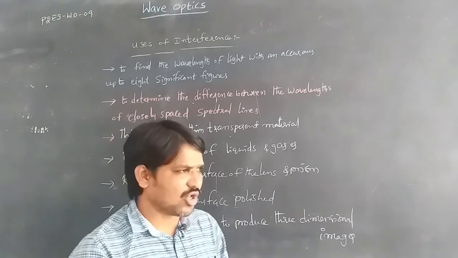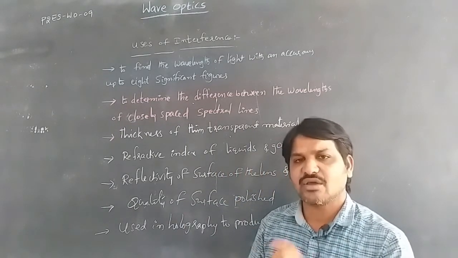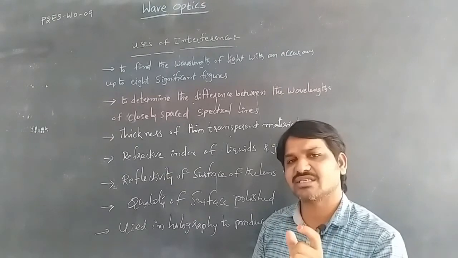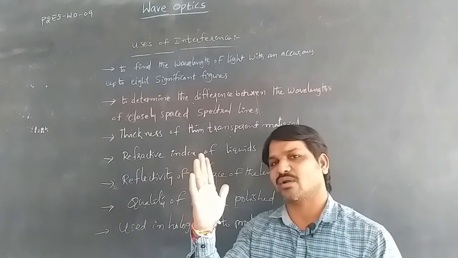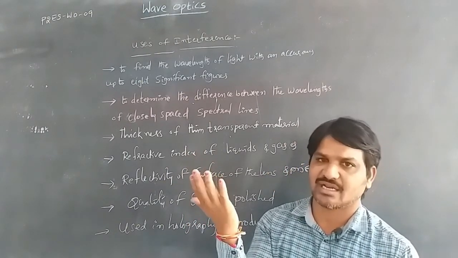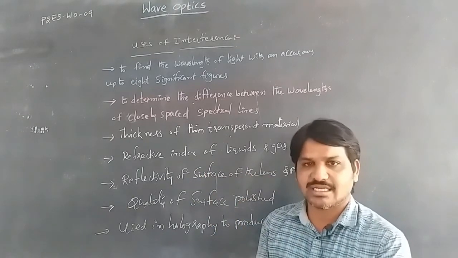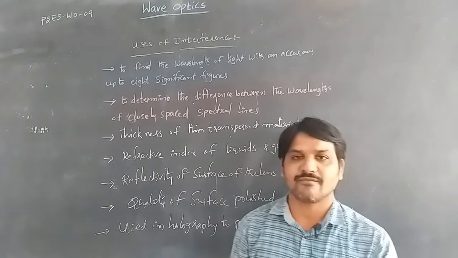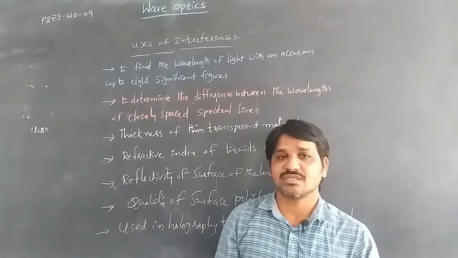By using interference in holography, we can produce three-dimensional images. We can see one diagram in one direction and another type of diagram from the other side, in the three-dimensional images formed on the hologram. That is used in holography. This is about the uses of interference. By using interference, we can apply it in livelihoods in these methods.